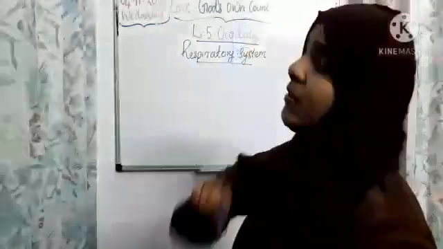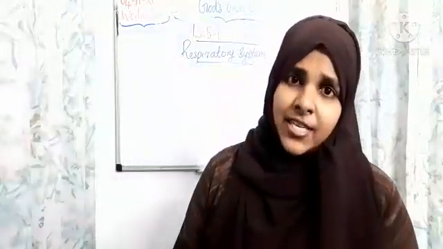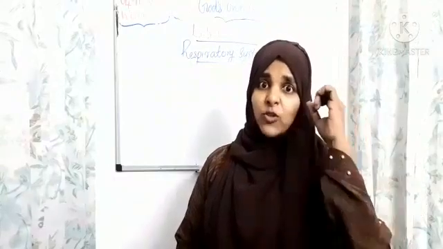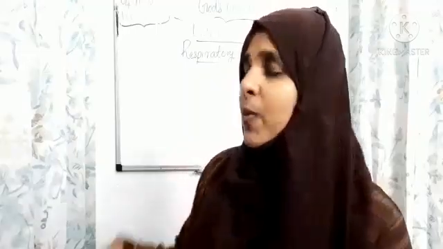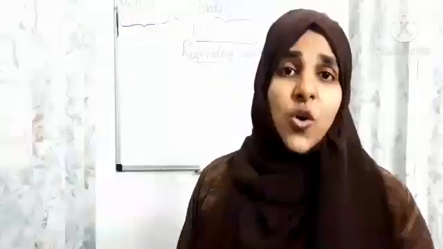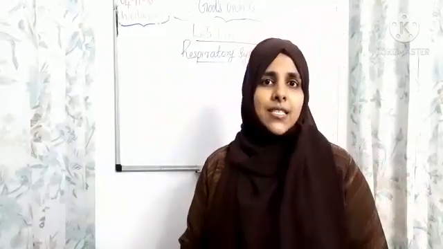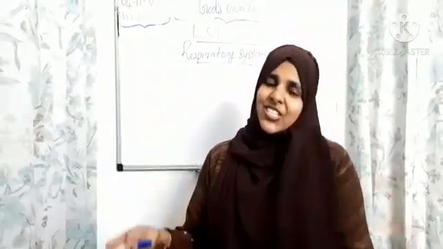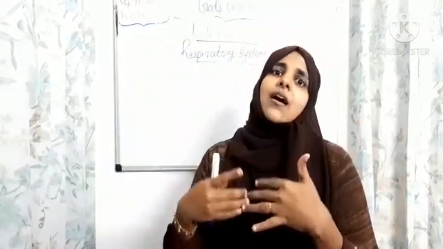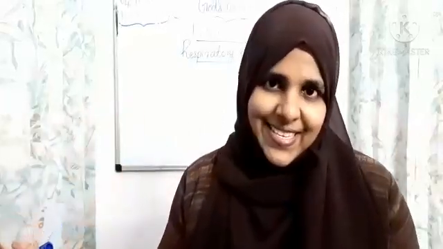Dear children, can I ask some questions to you? What are the different systems we learned in our chapter, lesson 5, our body? We discussed the nervous system, then the circulatory system, and now I am going to explain the respiratory system. The nervous system mainly consists of the brain, spinal cord and nerves, right? What about our circulatory system? It is very easy. It consists of the heart, blood and blood vessels, right?